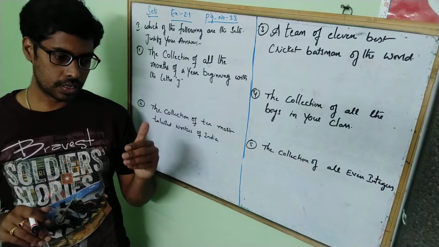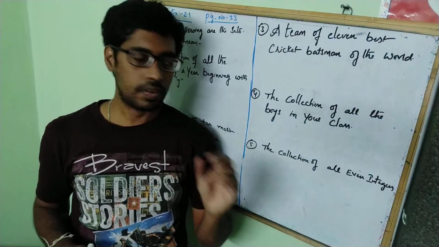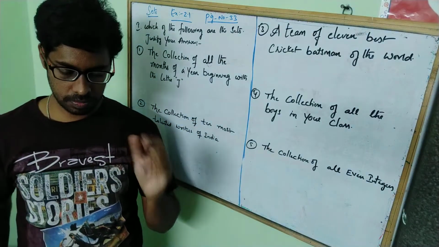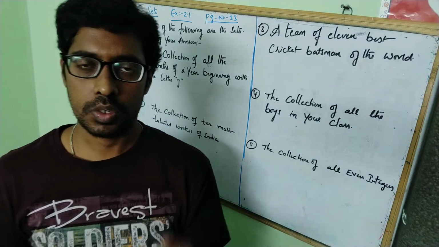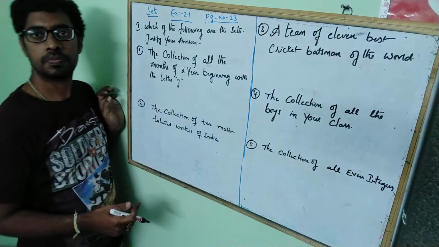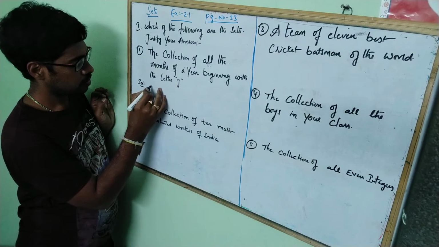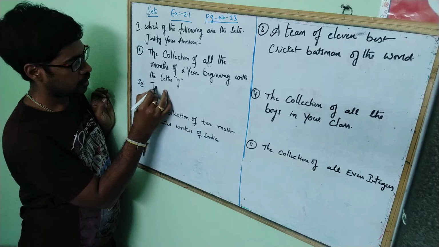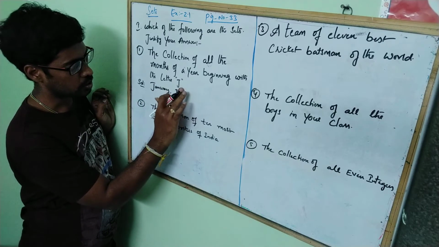If you take any calendar year, the J letter will be of 3 months, right? So Jan, June and July. Therefore, it is a set. I am going to write here Jan, June or July.